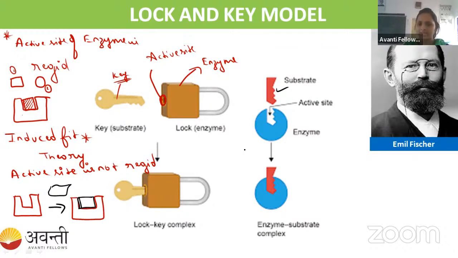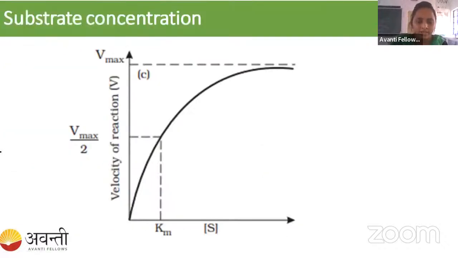In the second, this is what I have told you, the induced fit theory. The substrate does not have the particular structure to bind to the active site, but when it binds to the active site of the enzyme, it changes its shape according to the enzyme active site. So this is what we call induced fit theory. Here, both the substrate and the enzyme active site are flexible. I think you understood. If anyone has a doubt, you can ask me, I will repeat once again.